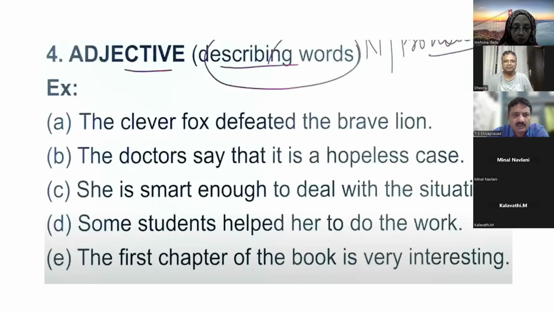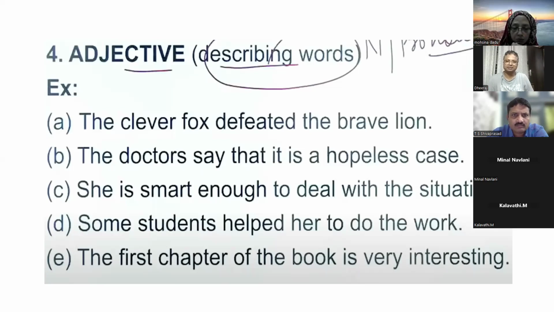Number four: some. Very good, some, because here we are talking about the quantity of the students. Number five: first and very. Interesting is not the adjective here, and very is an adverb.